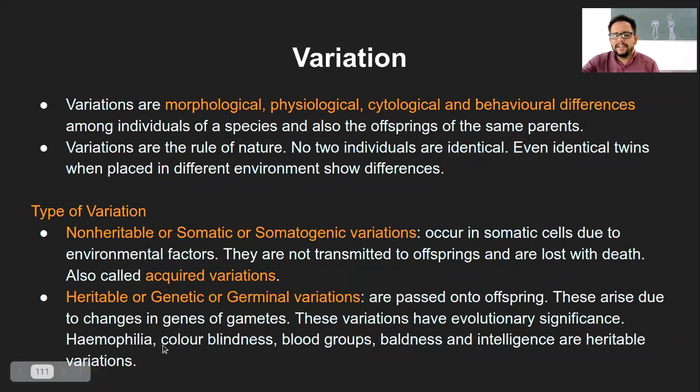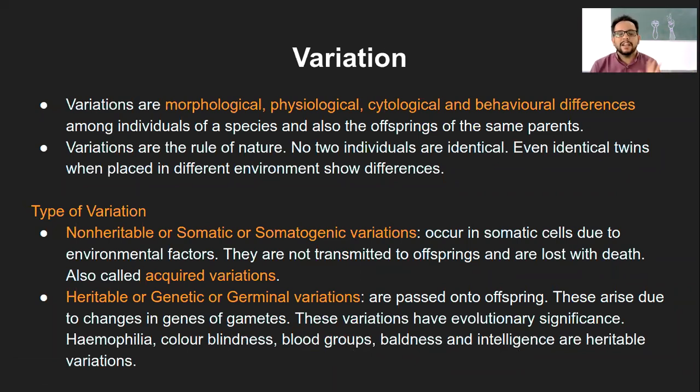Most of the diseases that we know of, like hemophilia, color blindness, blood groups, baldness, or intelligence, are all heritable variations. Now, we are not talking of only sex chromosome linked variations, right? These are in general variations that are produced in the gametes and carried forward across generations.